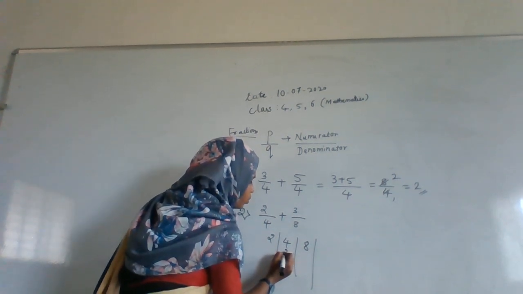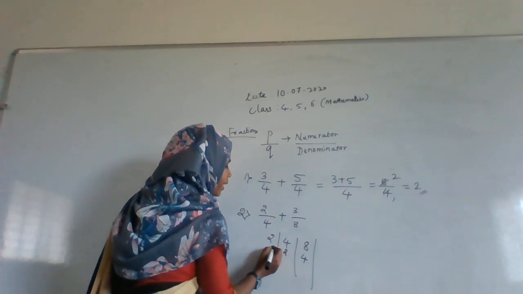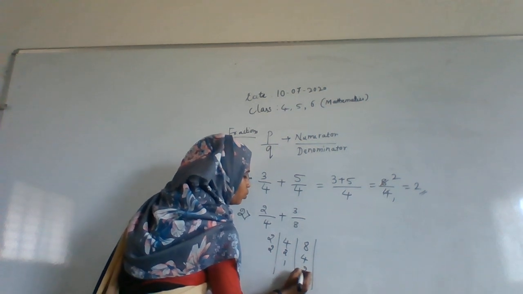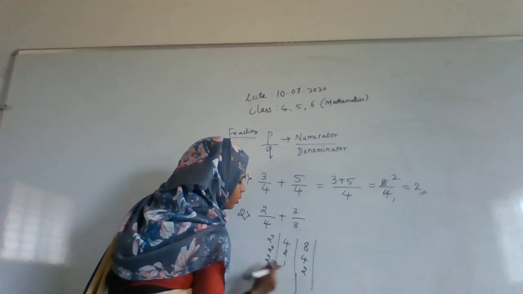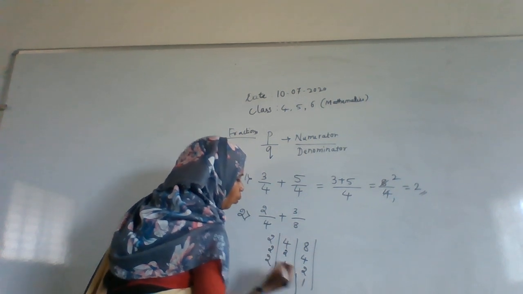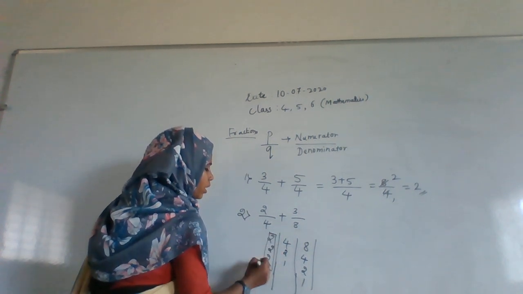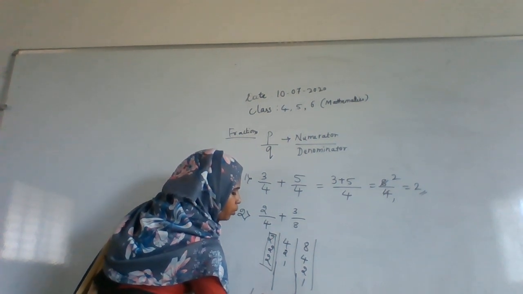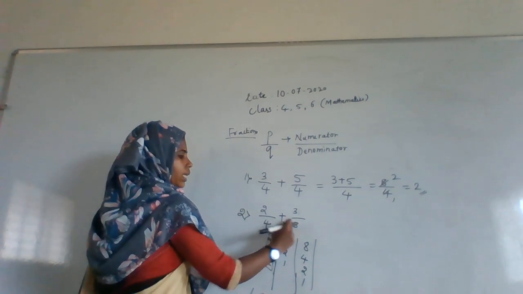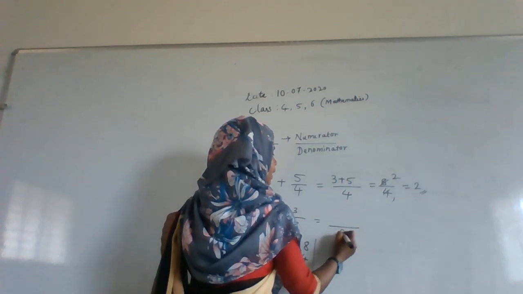Here 2 2s are 4, 2 4s are 8, and again 2 1s are 2. Now again it is not completed because it is 2 here and there. So again 2 1s are 2. How much? Here we are multiplying for the LCM, that is 2 into 2 into 2. How much? We are getting the LCM of both as 8.